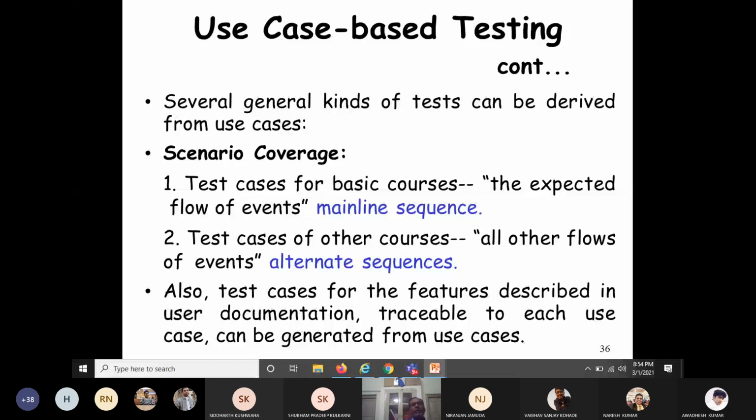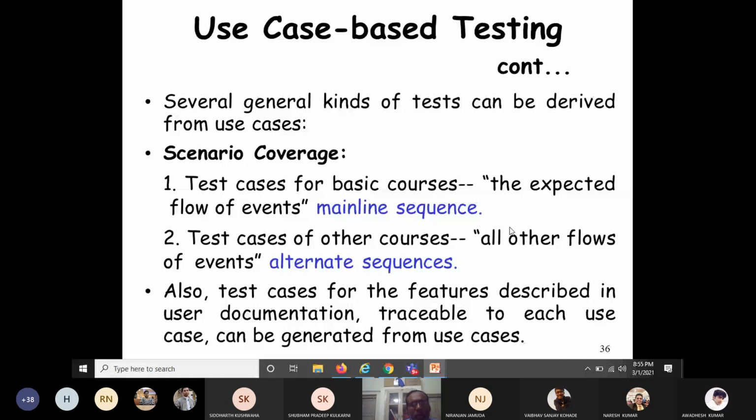Just like we have seen the different coverages, such as statement coverage, branch coverage, path coverage, etc., here also we can define a coverage called scenario coverage. That means we should design test cases in such a way that the mainline scenario will be covered at least once, as well as each alternate scenario should be covered at least once. Let's see these two kinds of scenario coverages.